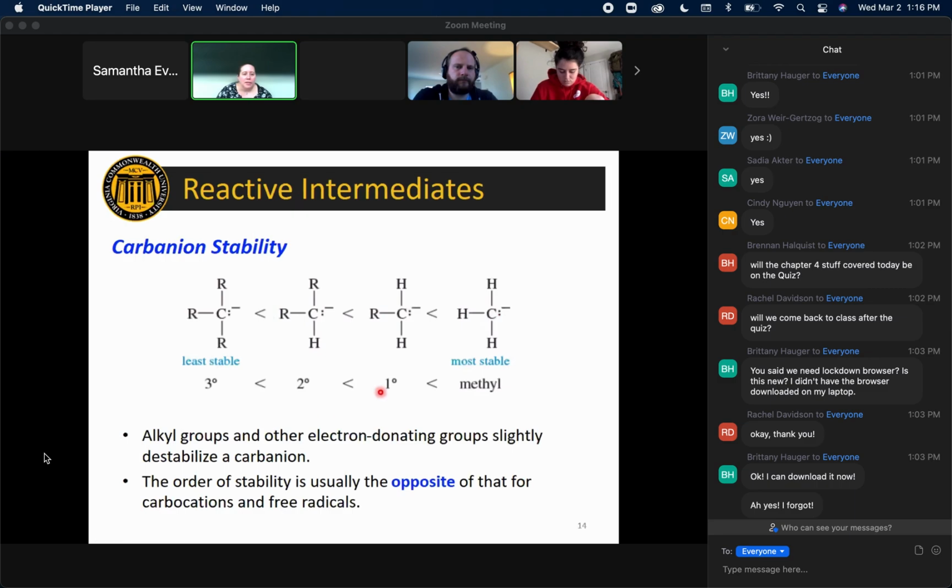The stability of carbanions is also reversed from carbocations and carbon radicals, and kind of for the same reason. So now the same sorts of things apply, where as you have higher substituent levels, you'll have more electron density, but because there's already a lone pair in that fourth orbital, that added electron density is now destabilizing instead of stabilizing. So the more substituents you put on a carbanion, the lower the stability goes. This is, again, the opposite trend than for carbocations and carbon radicals.